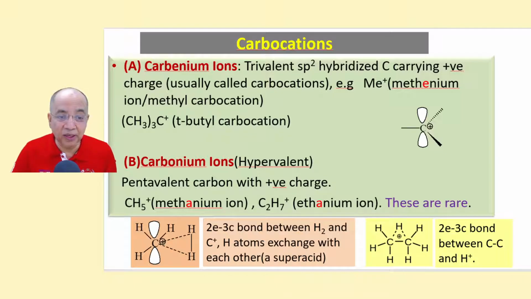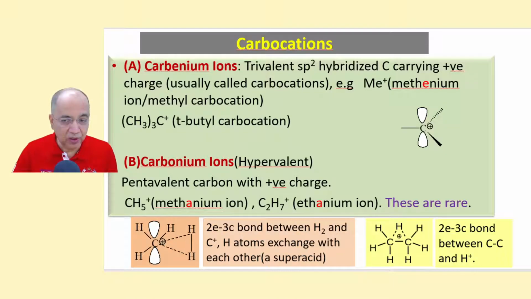Now see the structure of CH5 plus, where a CH3 plus is bonded to a hydrogen molecule. These two electrons cover 3 centers. This is called a 2 electron 3 centered bond, where these 2 electrons also share this carbon atom, and these hydrogen atoms exchange rapidly with these hydrogen atoms. In C2H7 plus, one ethane molecule is bonded with H plus.